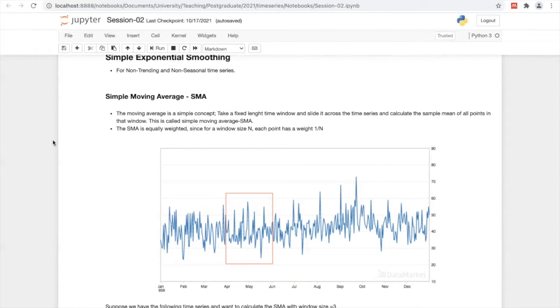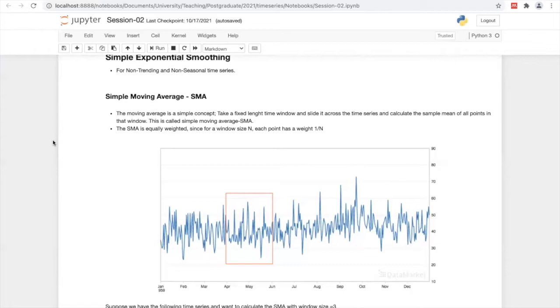This is called simple moving average. This simple moving average is equally weighted. Since the window size is n, each point has a weight of 1 over n. We are not assigning any specific weight to particular instances.